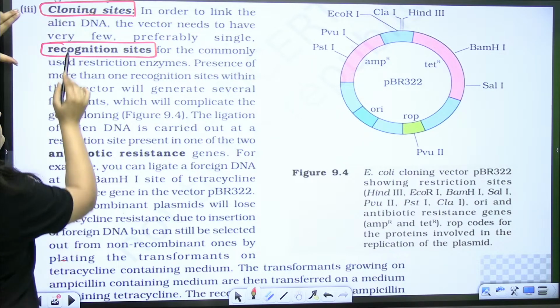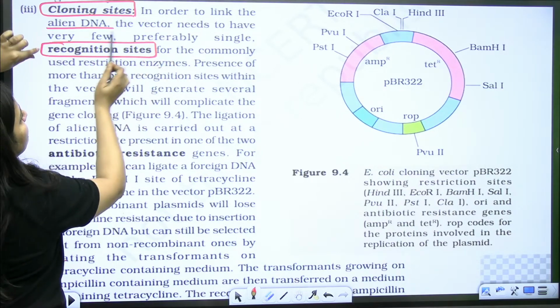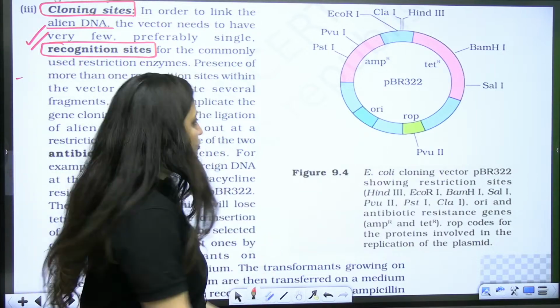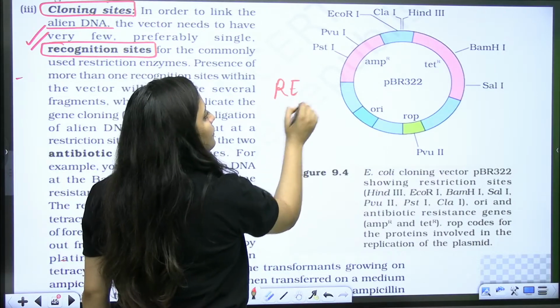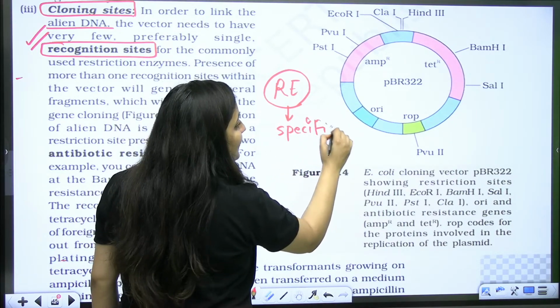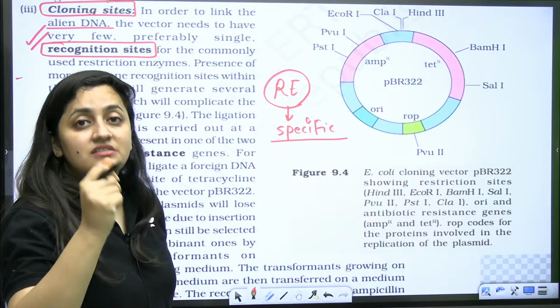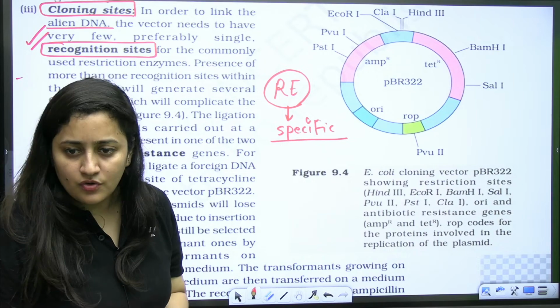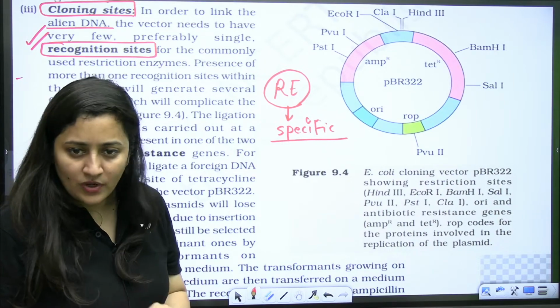So in order to link the alien DNA, vector needs to have few or single recognition sites. Now you know that when you talk about the restriction endonuclease, they are very specific. They cannot cut DNA at any point. They need certain specific sequences, right? Yes or no? This is what they need.